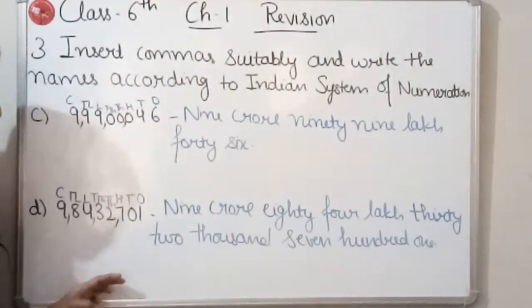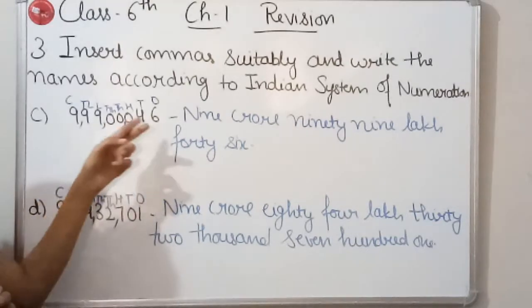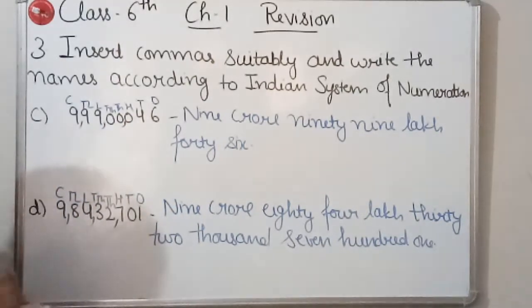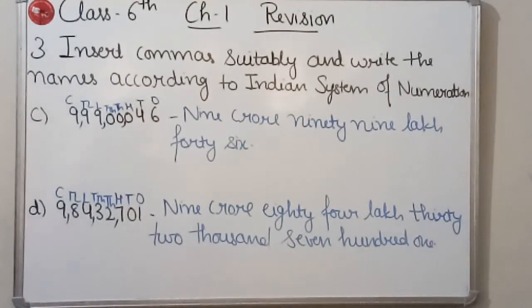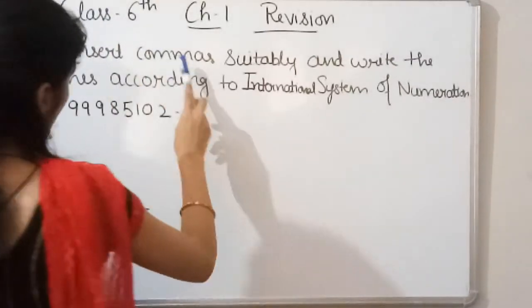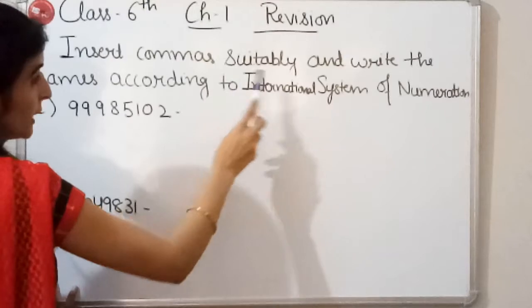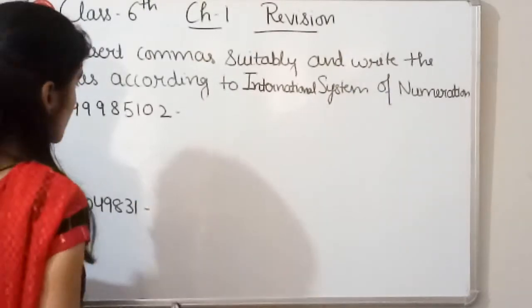Fine. So this was about putting commas and writing number names according to the Indian system of numeration. Now let's move to the next question. Now the next question is, insert commas suitably and write the names according to the International System of Numeration.